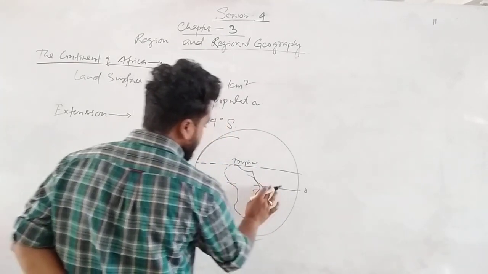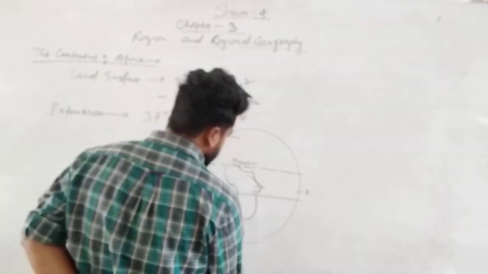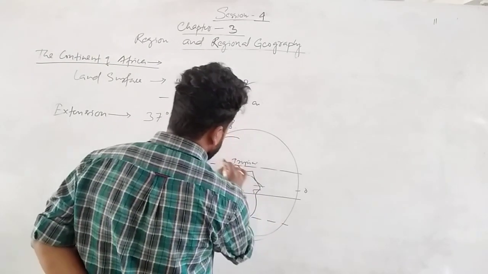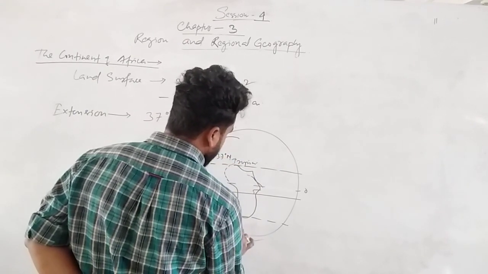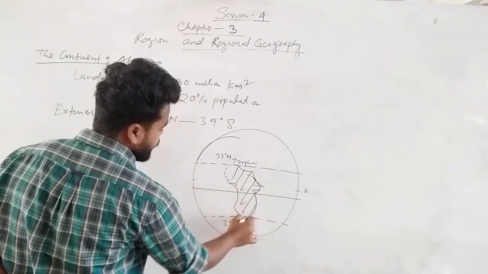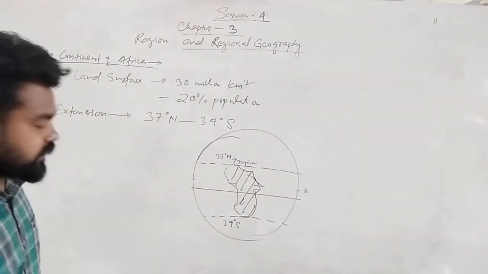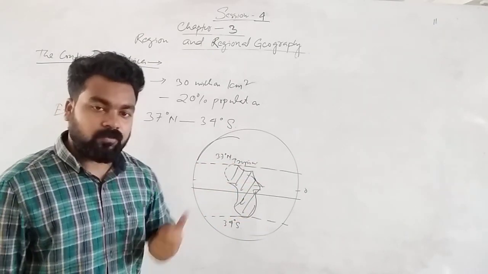The equator is actually passing through the Congo basin. Congo is also called Zaire basin. Up to this point it is 37° north, and this is 34° south. In between this region, Africa is extending from the North Pole to the South Pole.